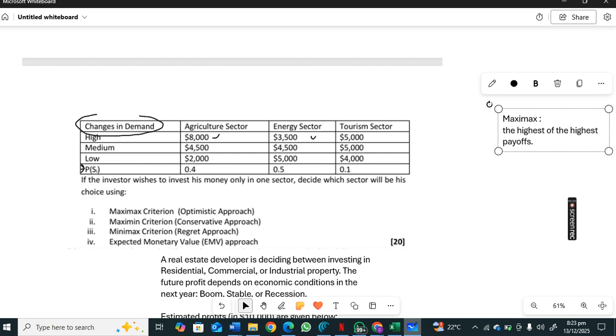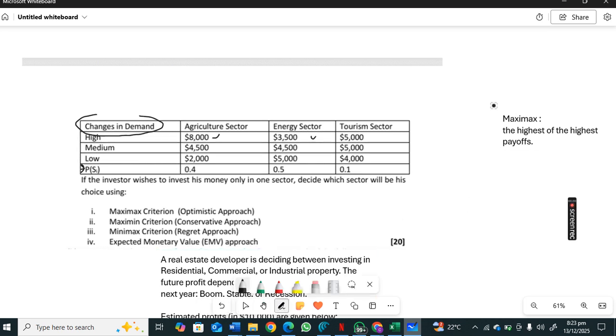So under the Maximax criteria, you're just going to come to this table here, and you're going to look at each sector and jot down the highest payoffs.